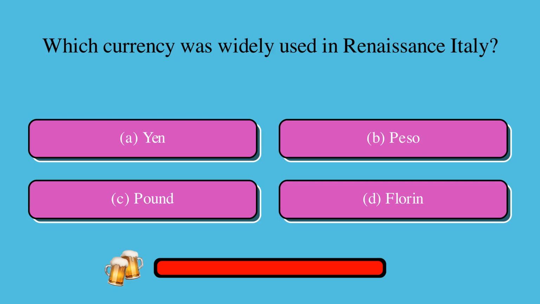Which currency was widely used in Renaissance Italy? Is it A, yen, B, peso, C, pound, or D, florin? The correct answer is D, florin.